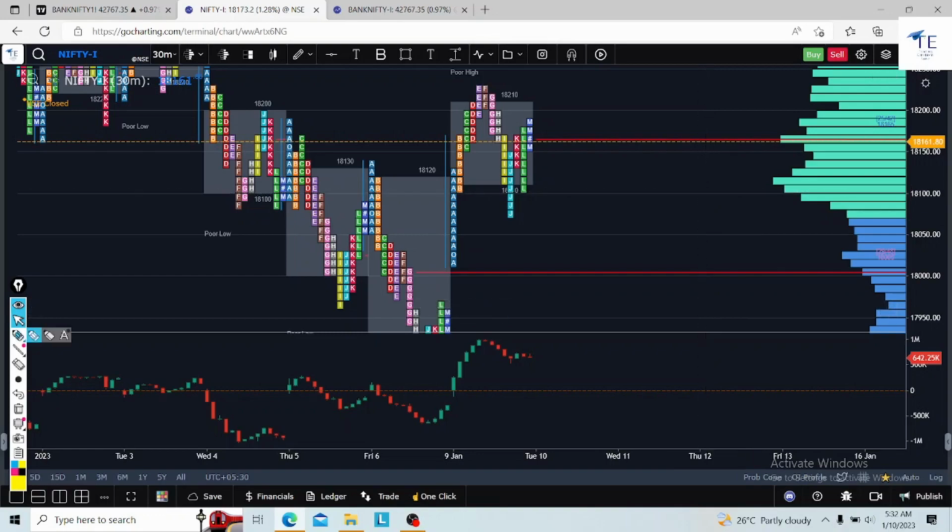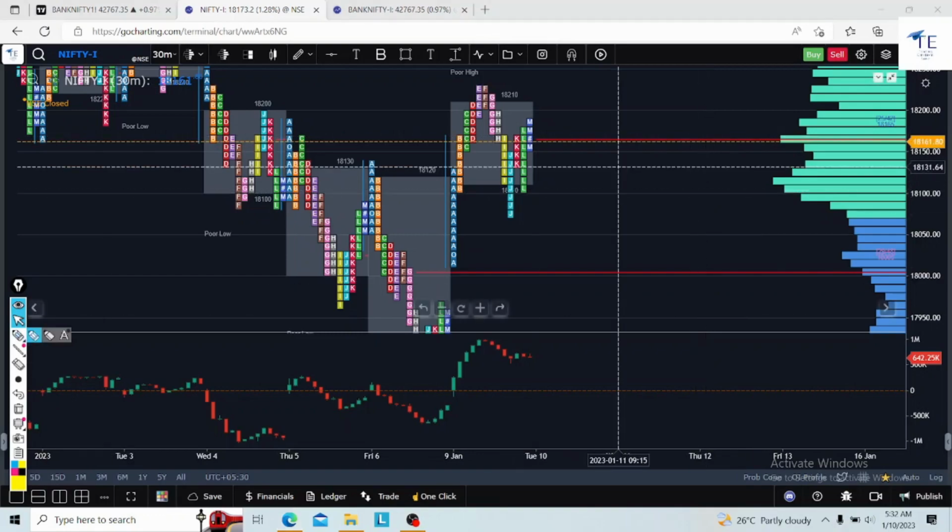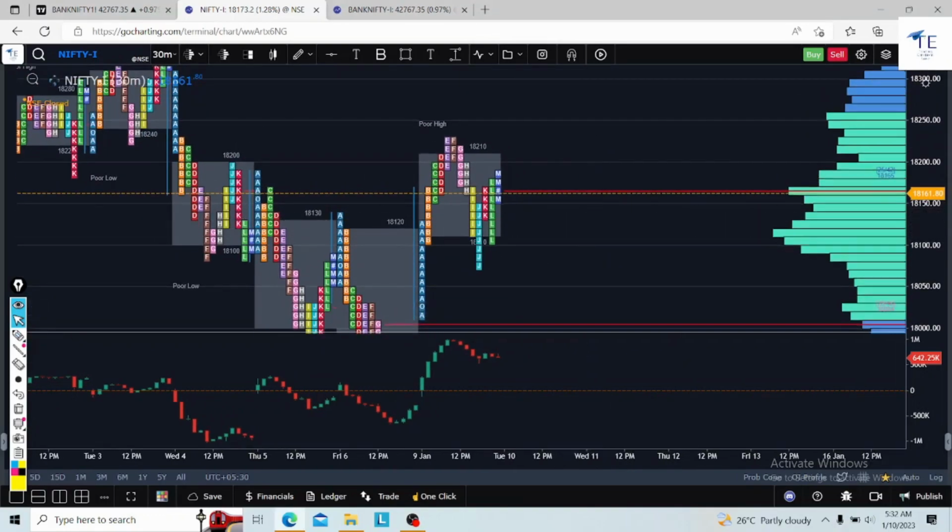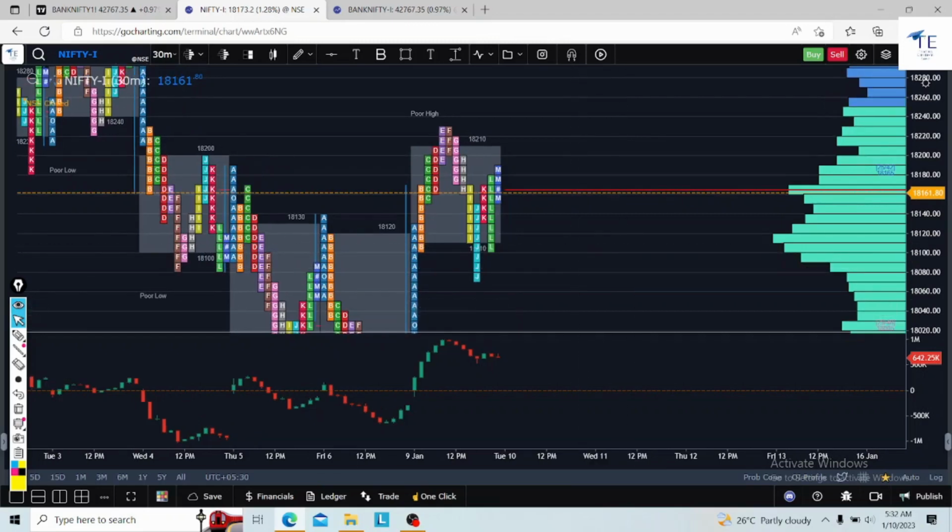This is my intraday trade setup for 10/1/2023. Flat opening is not good for me, but anyhow, I will just watch. Today's move will decide the 18,115 level. This level will decide how the market goes. This is the Nifty future chart continuation, 30 minutes market profile split chart you are watching now.